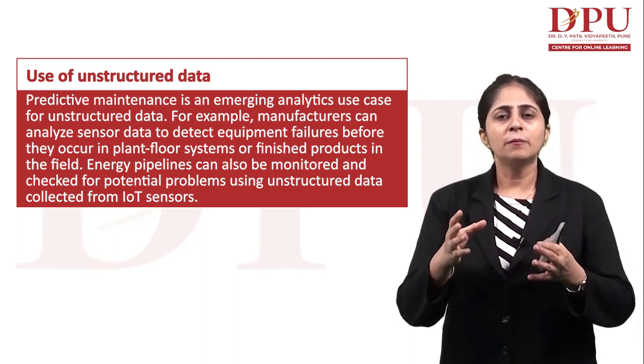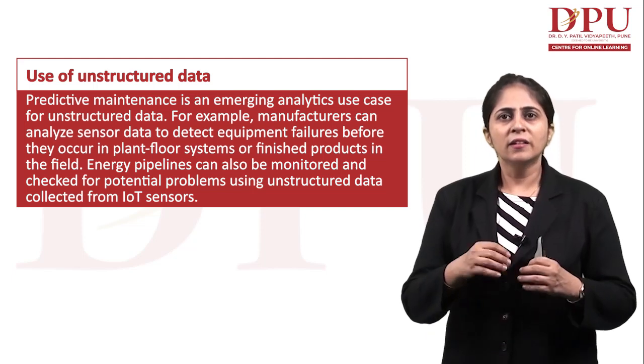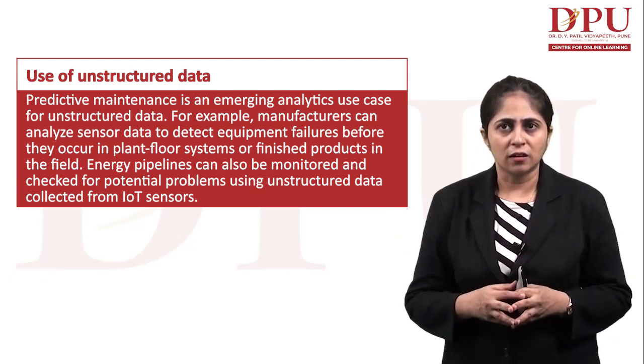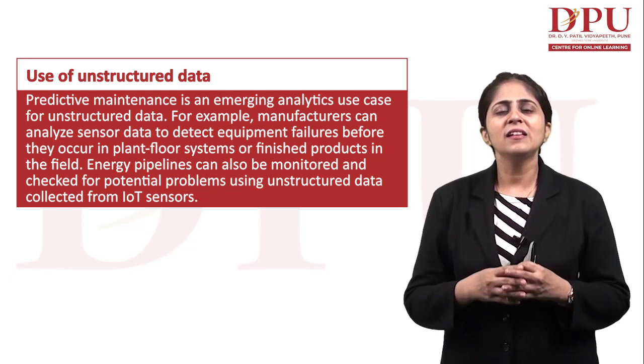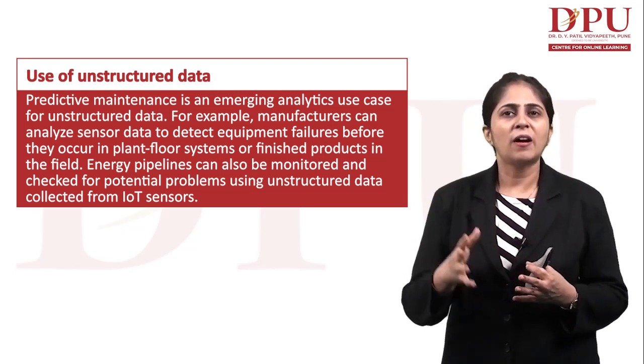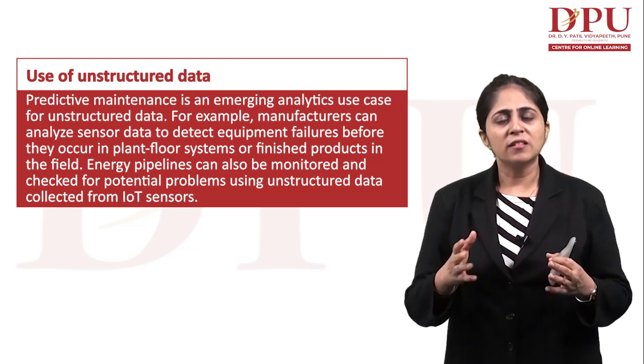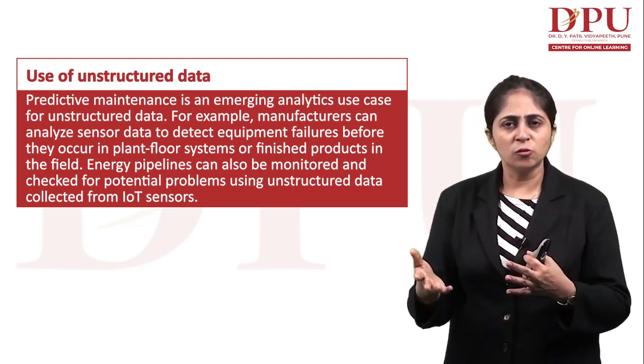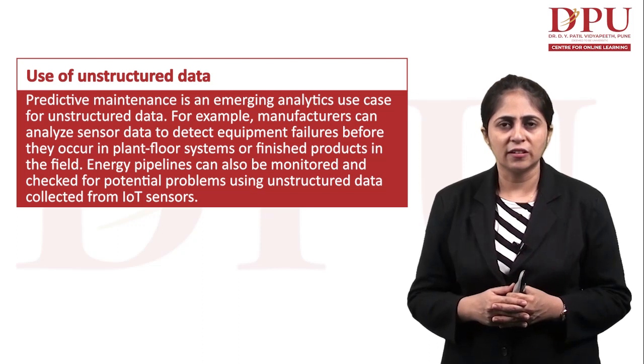Predictive maintenance means we are predicting what failures can occur, and this analysis can be done with the help of unstructured data. So this is another emerging analytics use case of unstructured data.